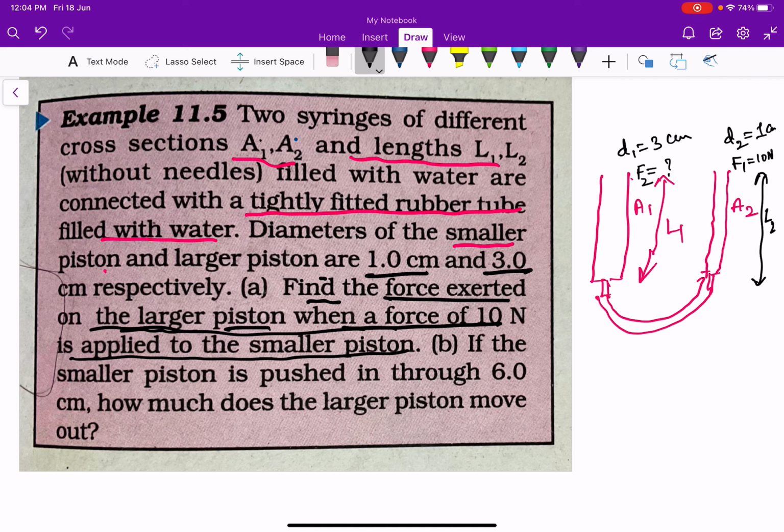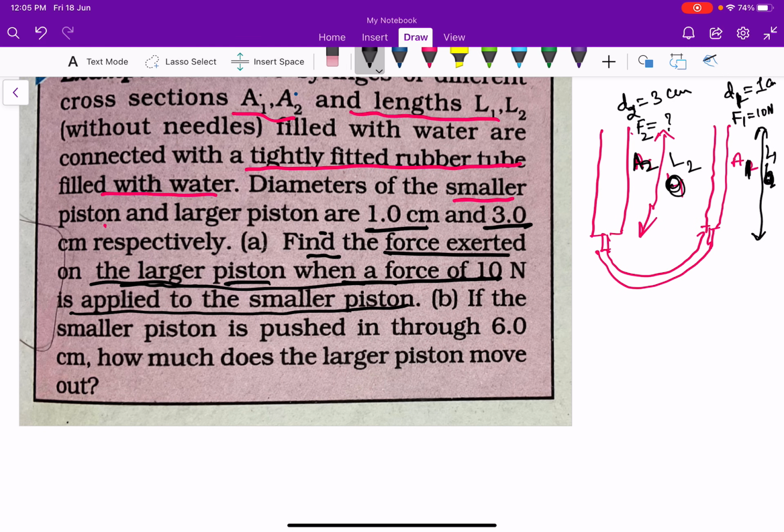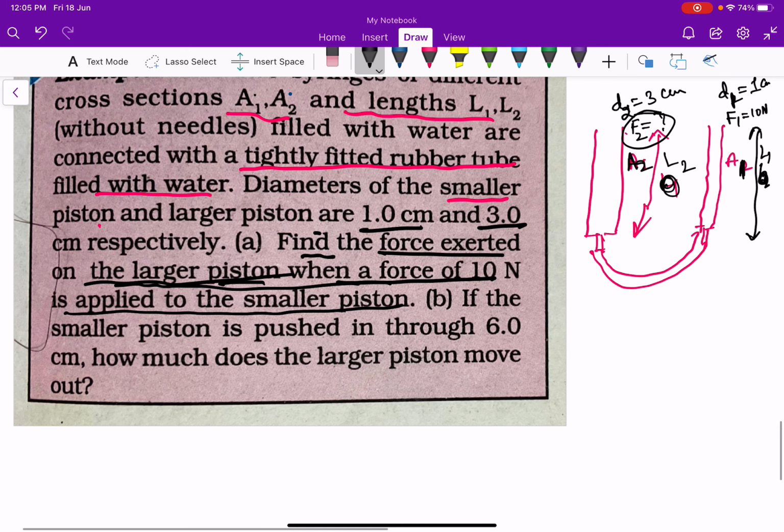Consider this is D2 equal to 3 centimeters and D1 equal to 1 centimeter. The area of cross section here is A2, and here the area of cross section is A1. The length of this syringe is L2 and the length of this syringe is L1. Now we are going to find the force exerted on the larger piston, that is F2. We know F2 is equal to F1 into A2 by A1.